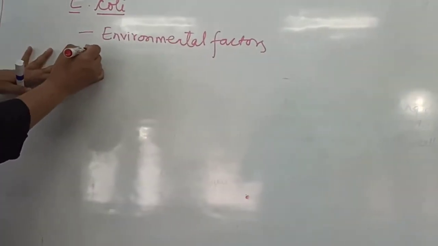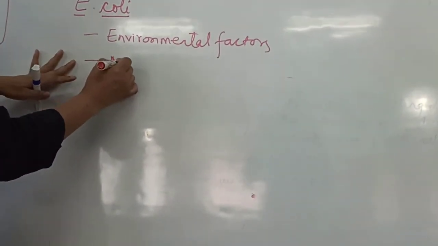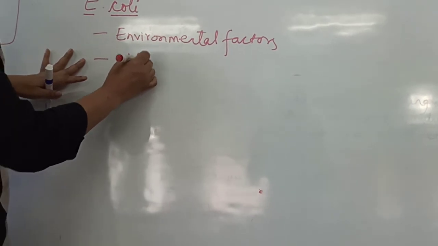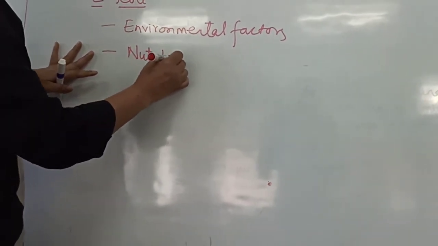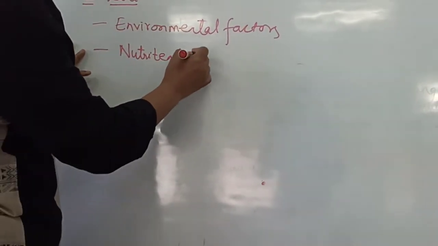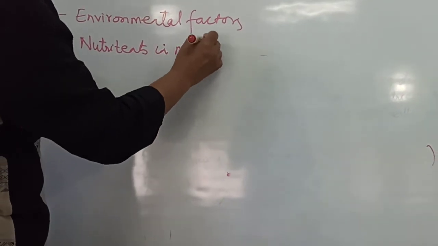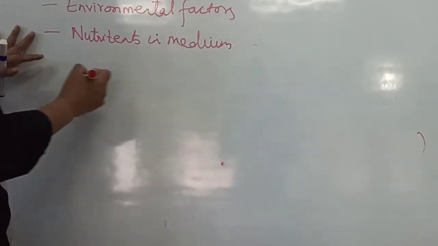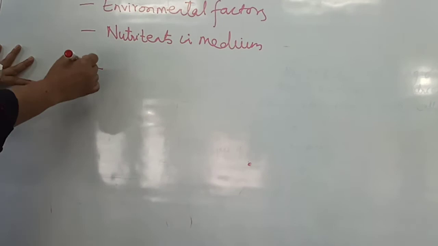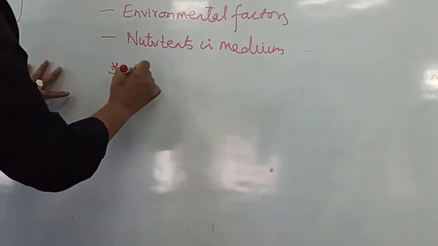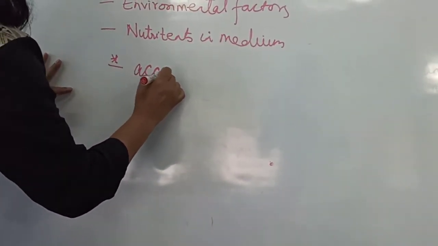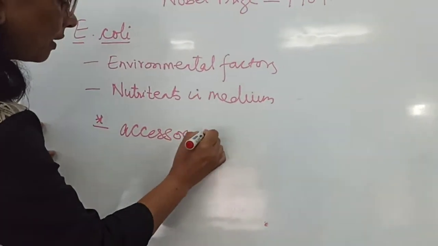The other one which regulates the gene expression would be the nutrients in the medium, and the most important, which we should remember, is the accessory protein.